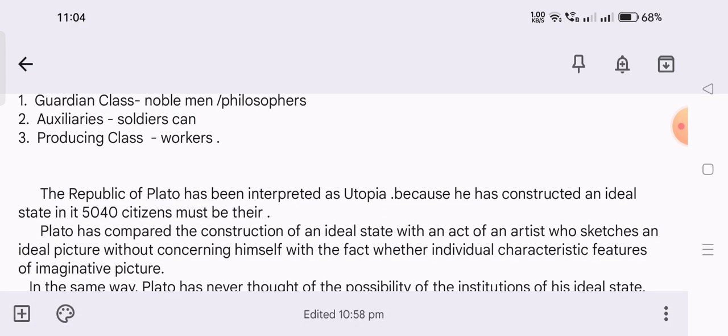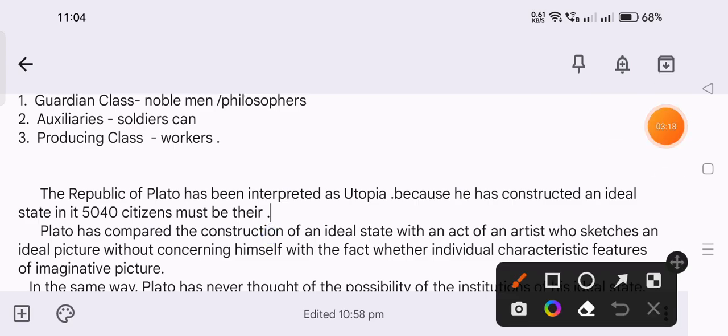Next, the Republic of Plato has been interpreted as a utopia. Plato's ideal state is totally an ideal. It is not based on reality. It is unreal, not related to the material world. It is totally the spiritual world. That's why it is called utopia, because he has constructed an ideal state. In it, 5040 citizens must be there in a state.